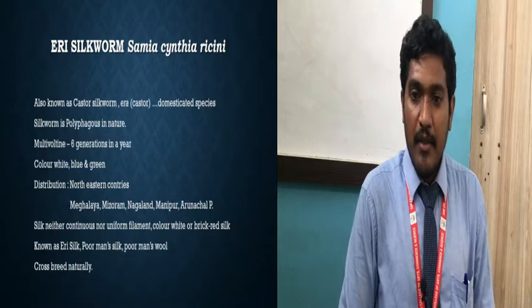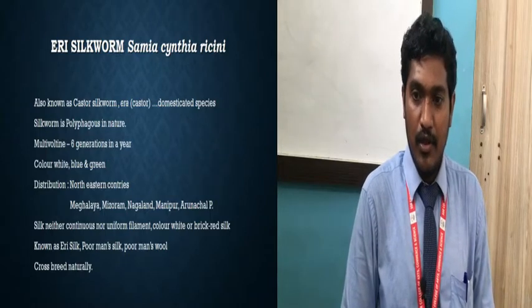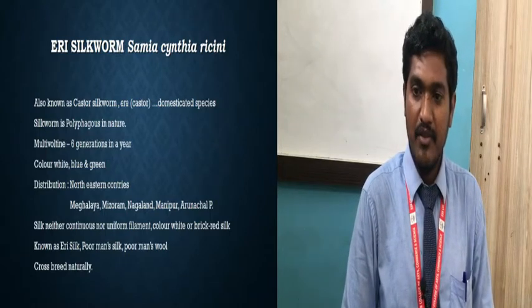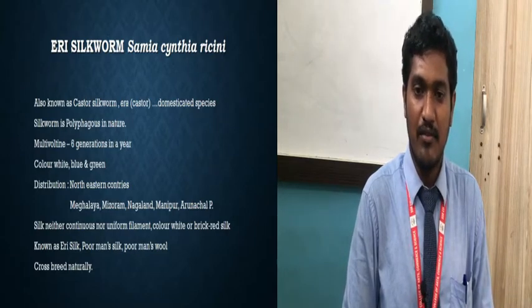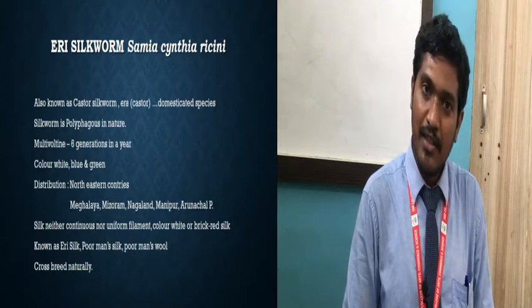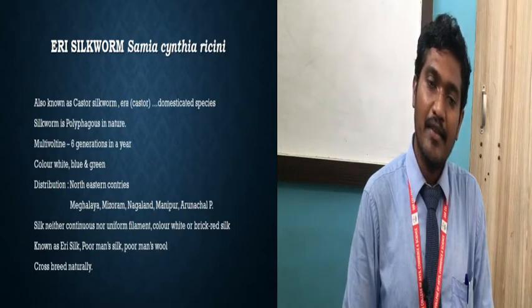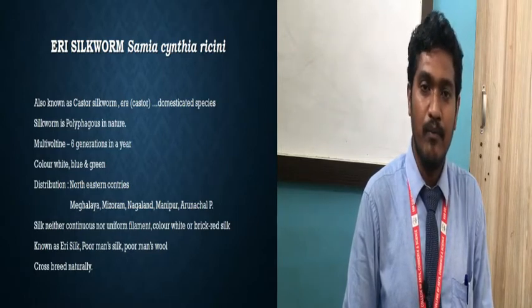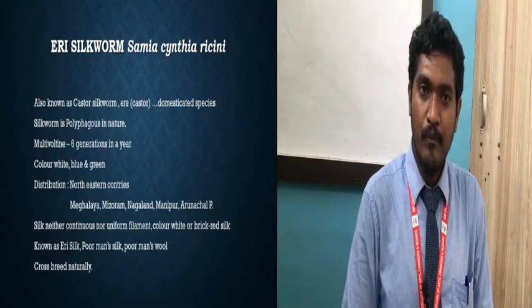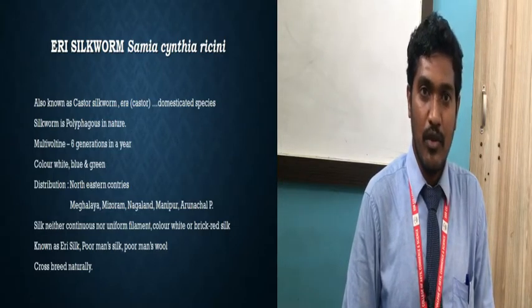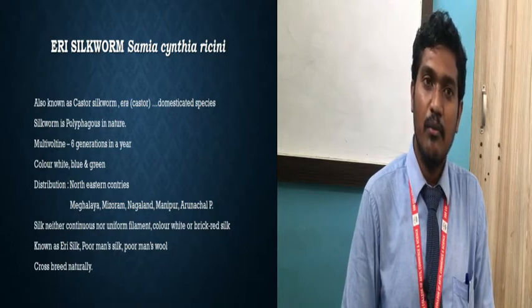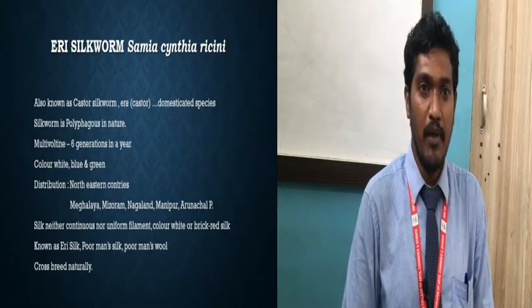Then the next type is the Erie silkworm. Its scientific name is given, Samia cynthia ricini, and what it means we will see. This Erie silkworm is also called the castor silkworm. Now this is very simple. The first type was the mulberry silkworm, because that silkworm feeds on the mulberry plant.